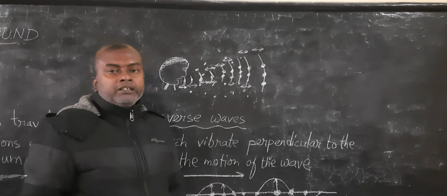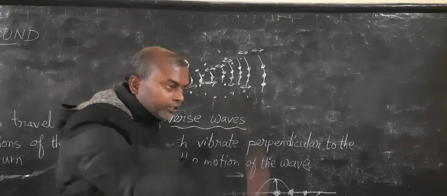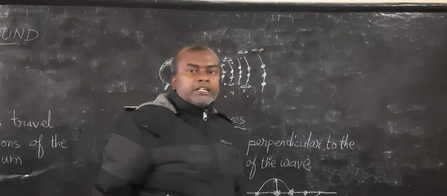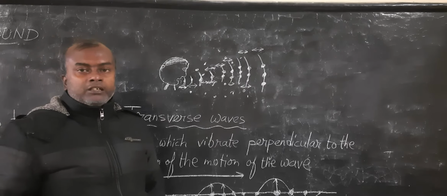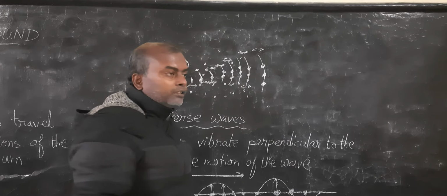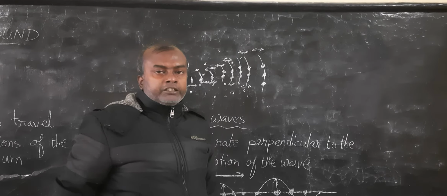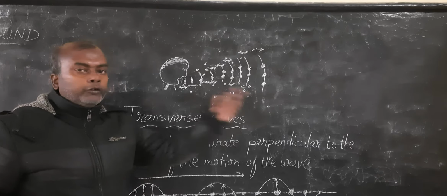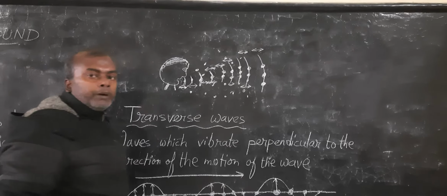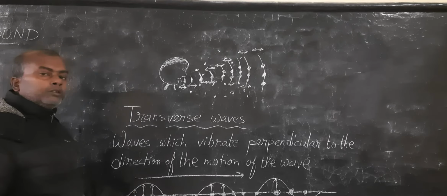Best example I can tell you, when you take a chadar, a bed sheet, and you give it a force like this, then you will see a wave created in the bed sheet, and that wave moves forward. If you are standing here and you give the chadar a turn like this, the wave pattern creates energy that moves forward because of the upward and downward movement of the particles of the bed sheet. So this is how.